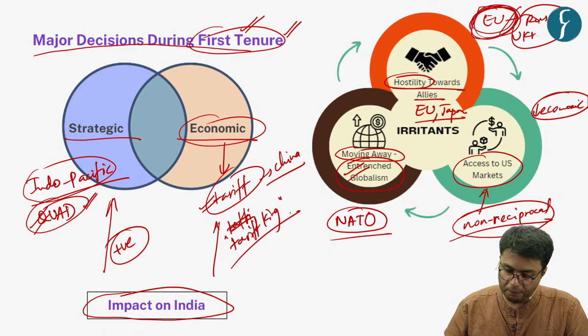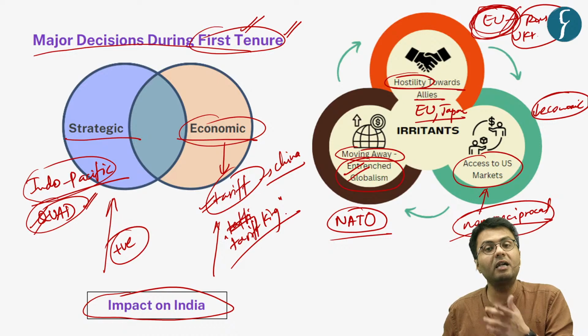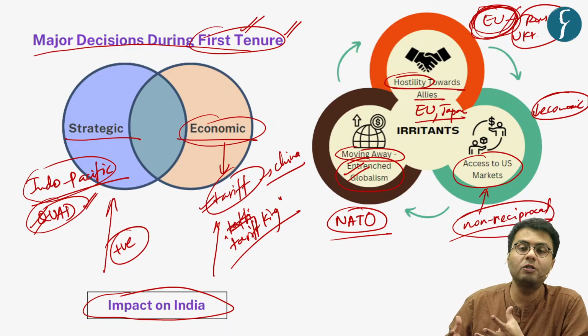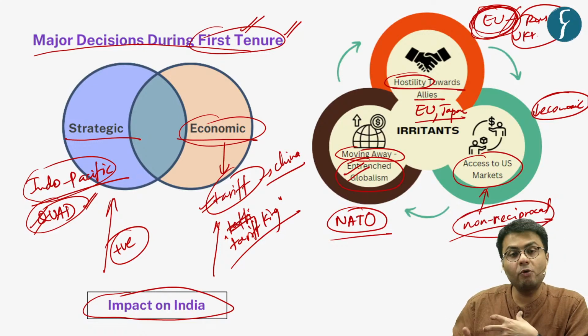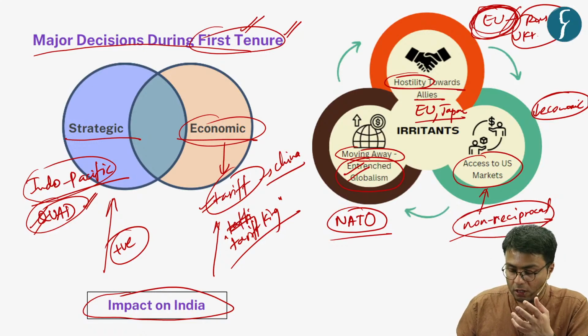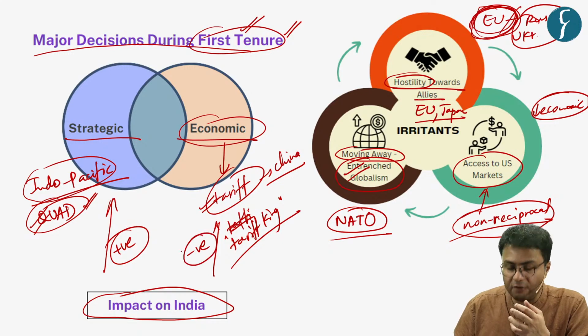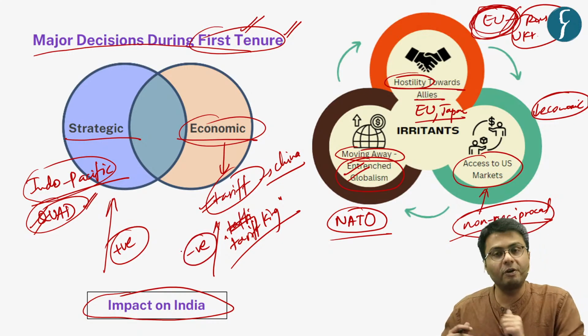And in a way, President Trump highlighted that India does not provide easy access to goods made in the US. So he threatened that he will impose tariffs on Indian goods. Thereby, it is a negative development on India's economic front.